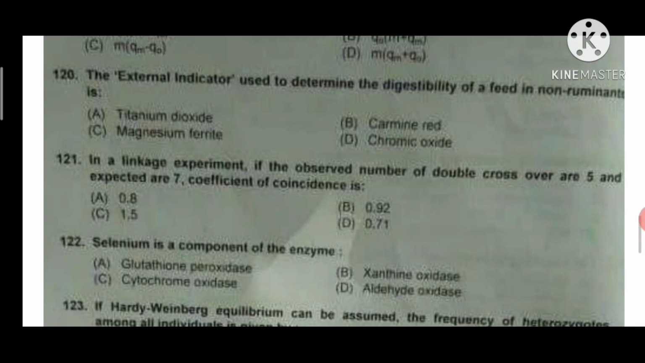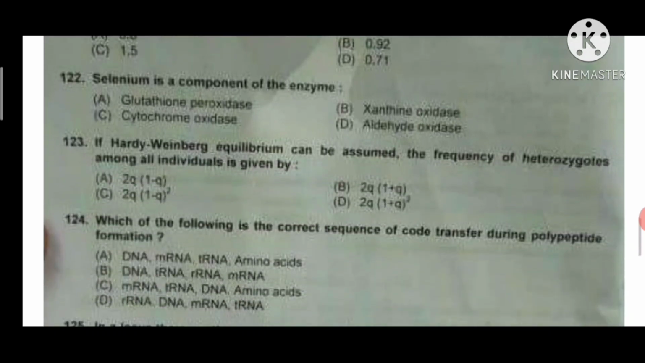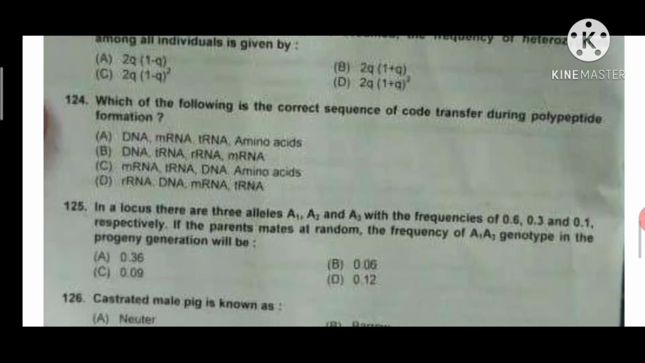Selenium is a component of the enzyme glutathione peroxidase. If Hardy-Weinberg equilibrium can be assumed, the frequency of heterozygote among the individuals is given by 2q(1 minus q). Answer A will be correct. Which of the following is the correct sequence of code transfer during polypeptide formation? DNA to mRNA, mRNA to tRNA, tRNA to amino acid. Answer A will be correct.